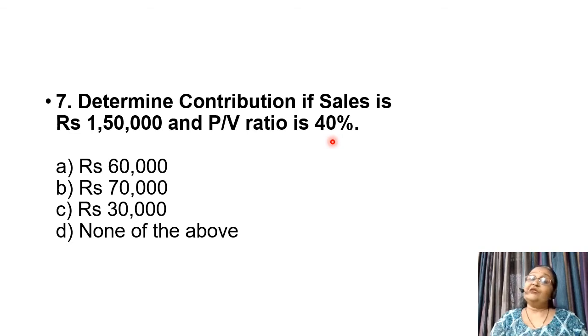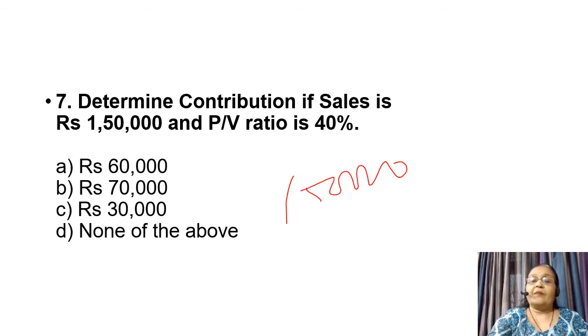Here, sales is rupees 1,50,000 and PV ratio is 40%. So, if we take 1,50,000 multiplied by 40%, directly we can calculate the value of contribution.